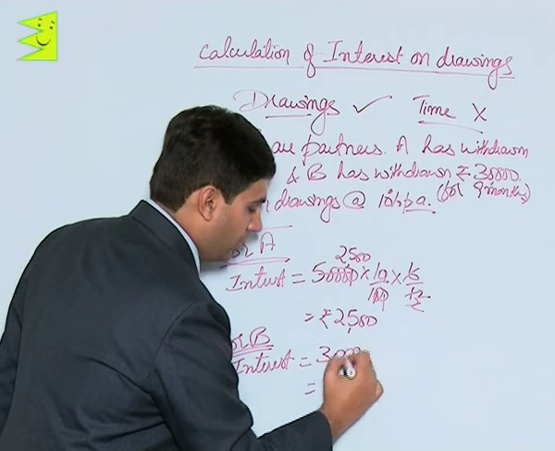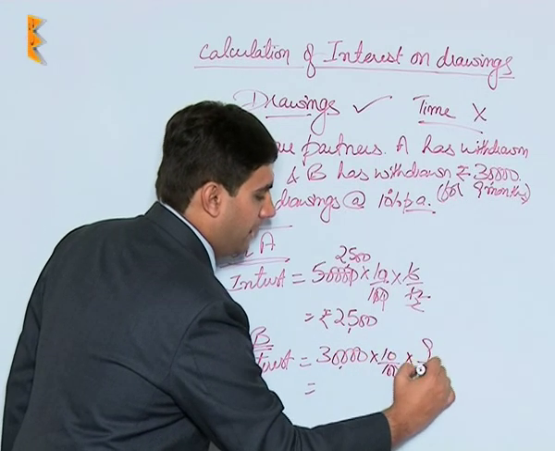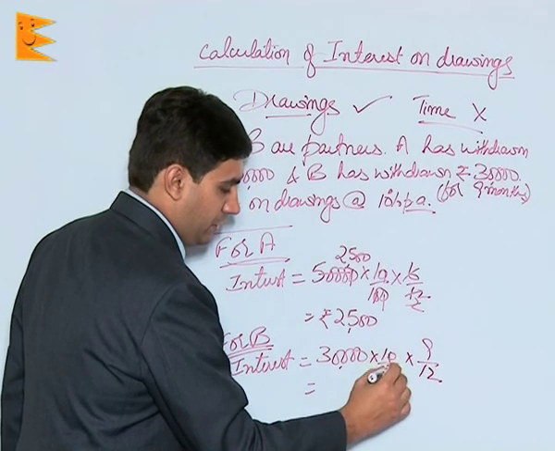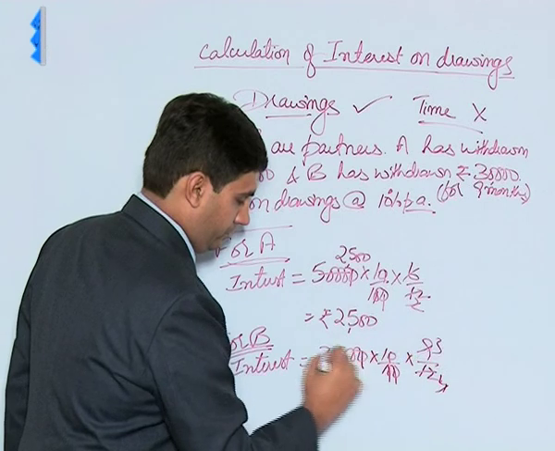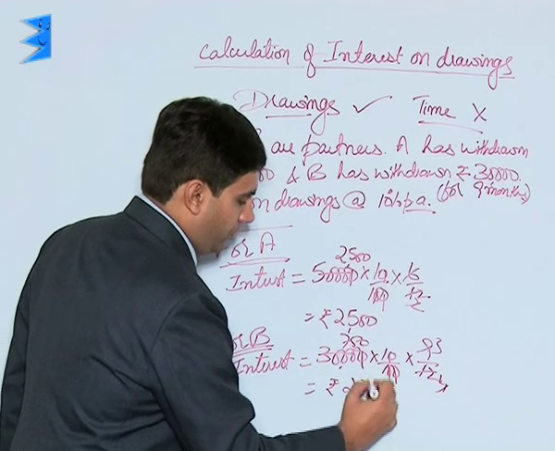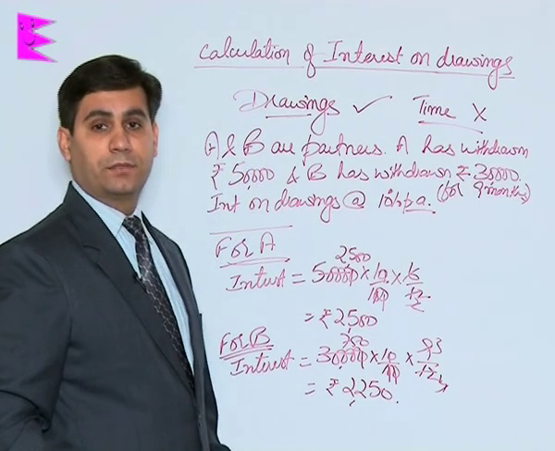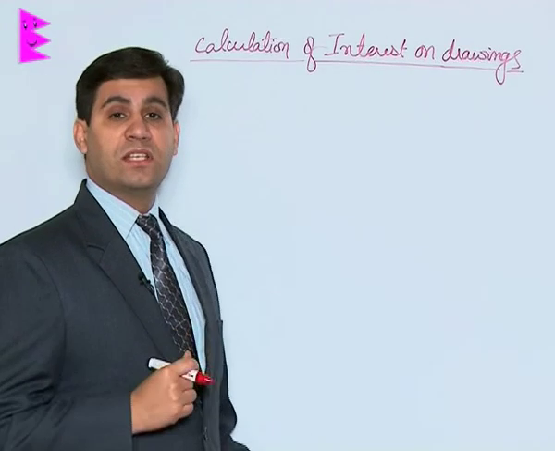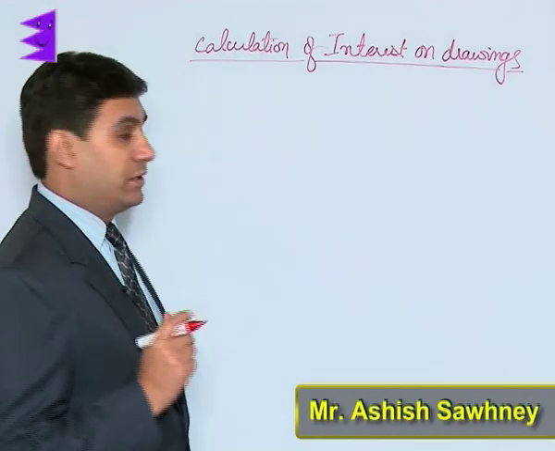So the calculation would now be 30,000 into 10% into 9 by 12, which comes to 750 into 3, that is 2250 rupees.